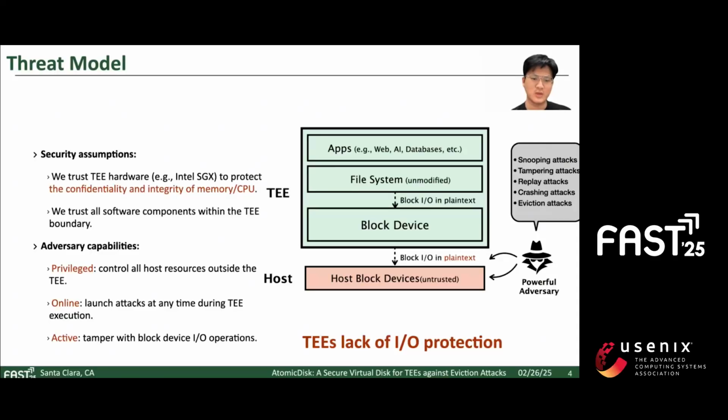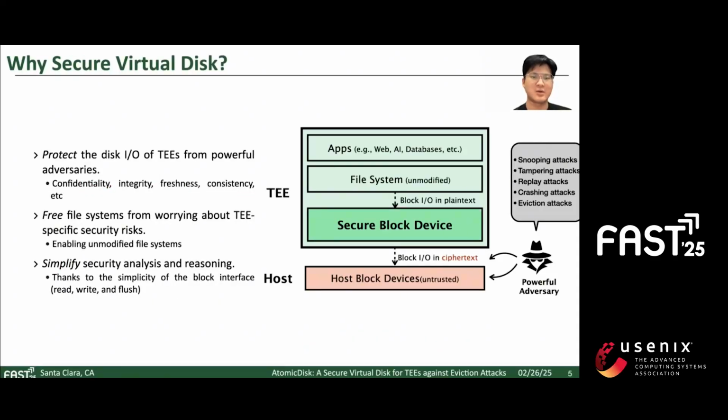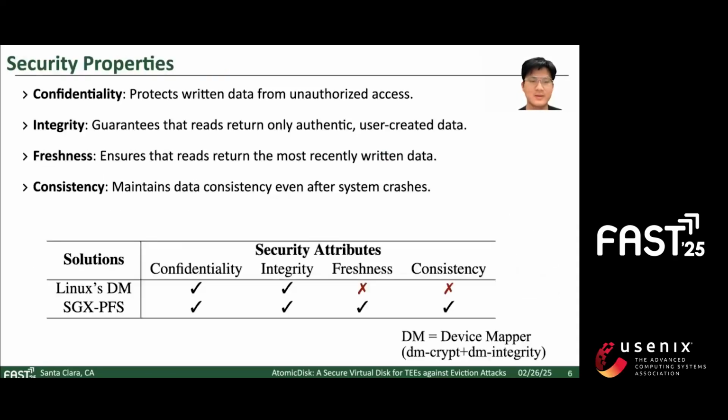This leads us to a critical point: the TEE lacks I/O protection, and this is why a secure virtual disk is essential. It addresses the critical I/O protection gap we just discussed. The secure virtual disk can protect the disk I/O of the TEE by providing these security attributes, and it can free the file system from worrying about TEE security risks. And it can also simplify security analysis and reasoning because it only provides a simple interface like read, write, sync.